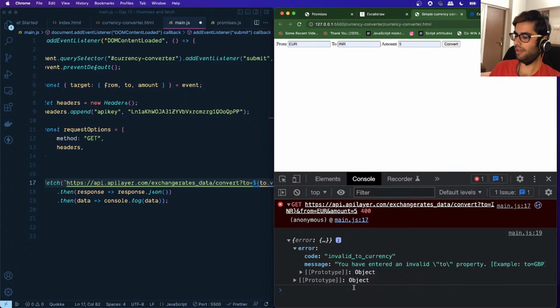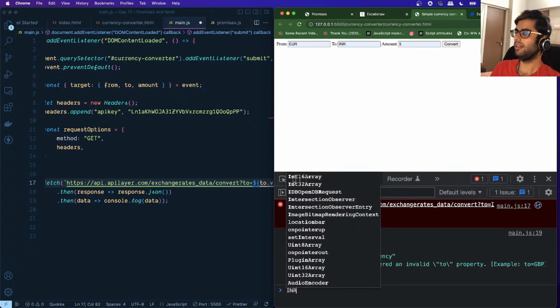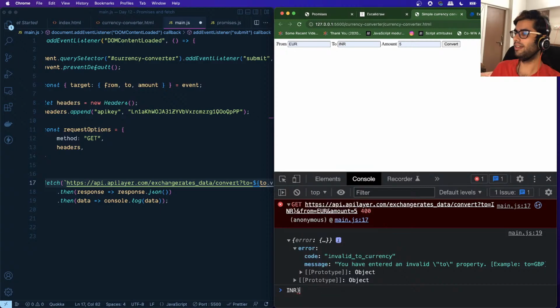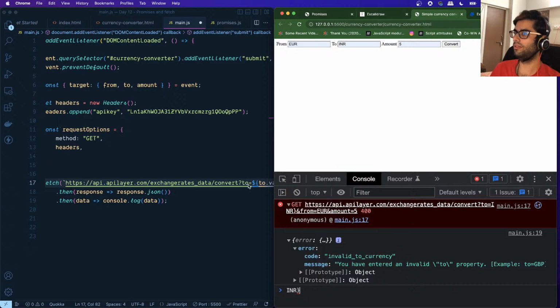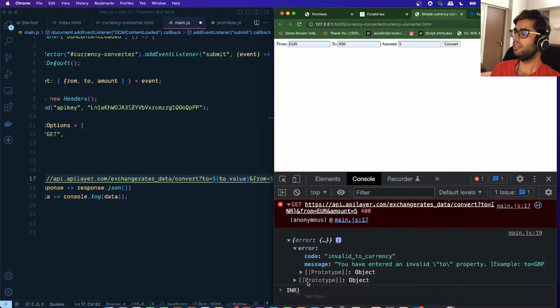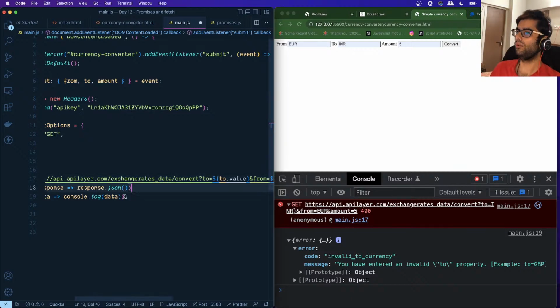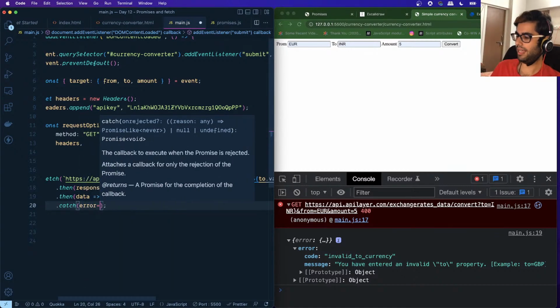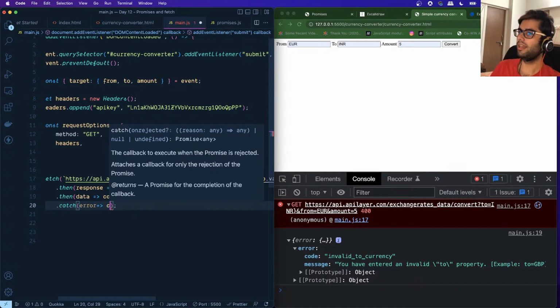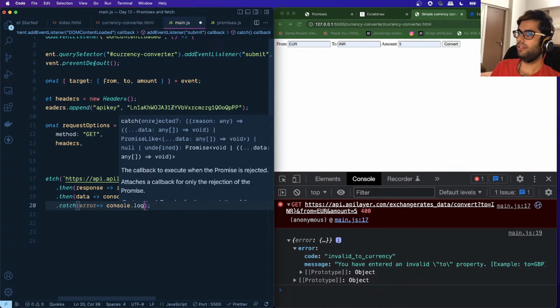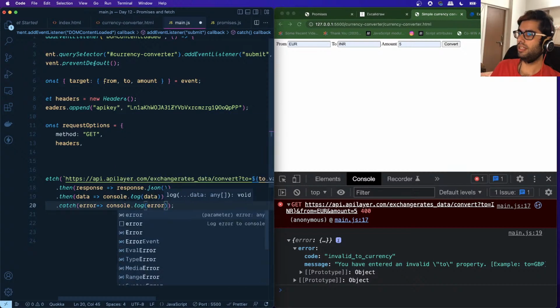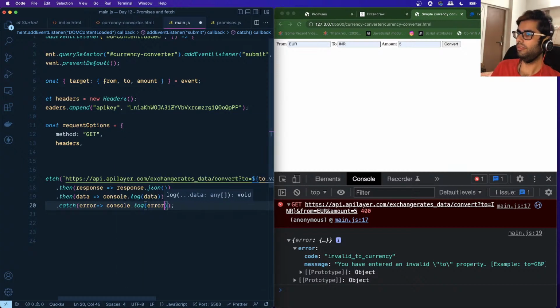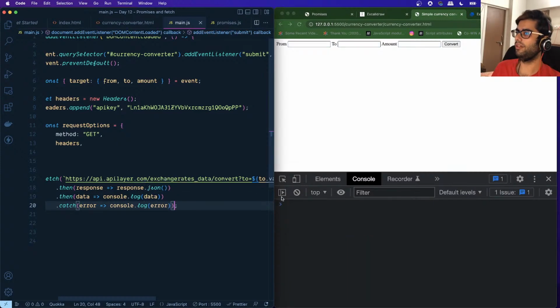But right now what was happening is, instead of receiving INR, it was receiving INR and this curly bracket like this, because there was a typing error over here. So we have fixed that. If we wanted to handle this, what we could have done is write a catch statement over here, and whatever the error was, we would have logged the error message to the console, or we can log the entire error object over here.